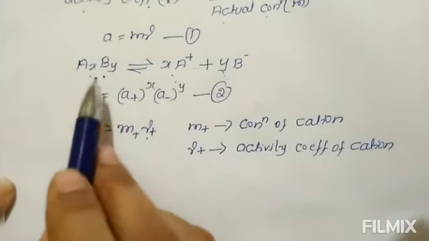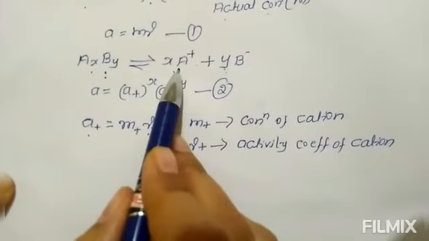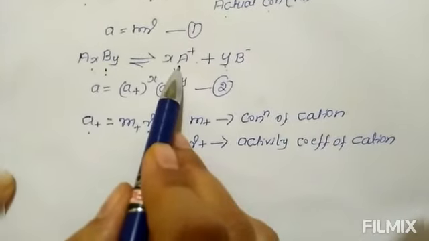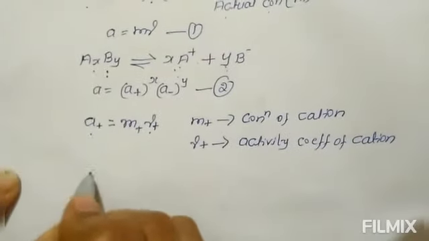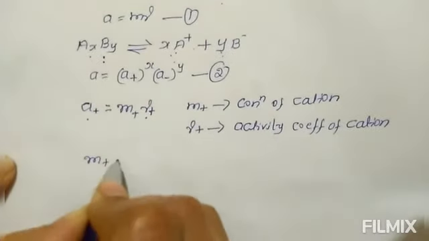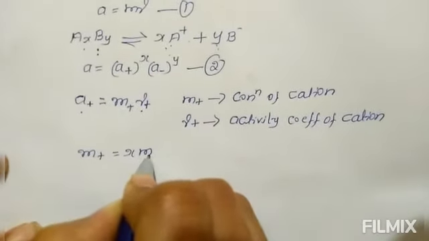As 1 mole of electrolyte produces x moles of cations, the concentration of the cation will be x times the concentration of the electrolyte.